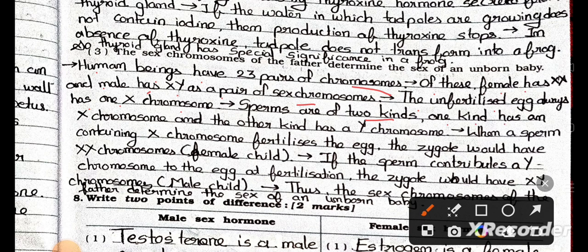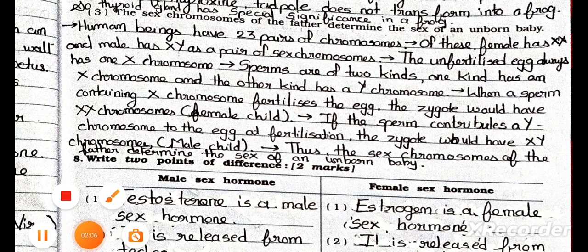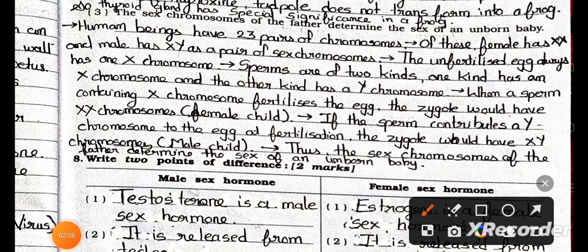One kind has an X chromosome and the other kind has a Y chromosome. When a sperm containing an X chromosome fertilizes the egg, the zygote would have XX chromosomes, a female child. If the sperm contributes a Y chromosome to the egg at fertilization, the zygote would have XY chromosomes, a male child. Thus, the X chromosomes of the father determine the sex of an unborn baby.